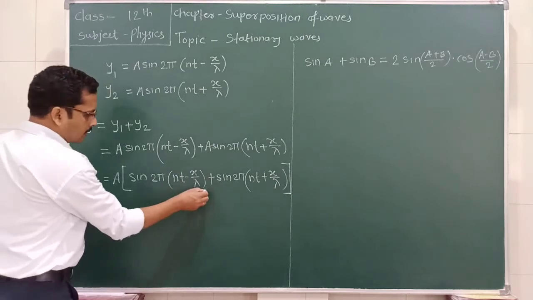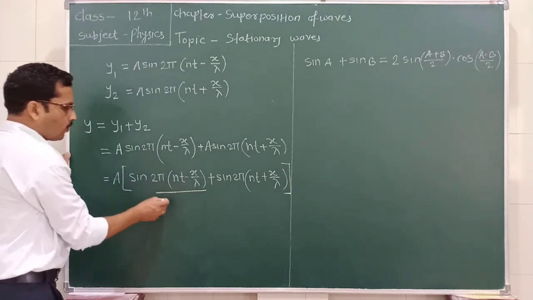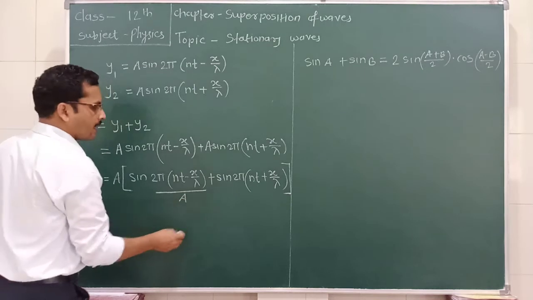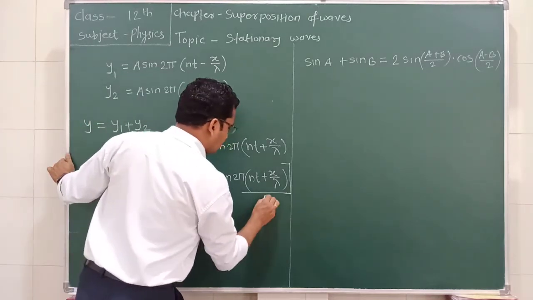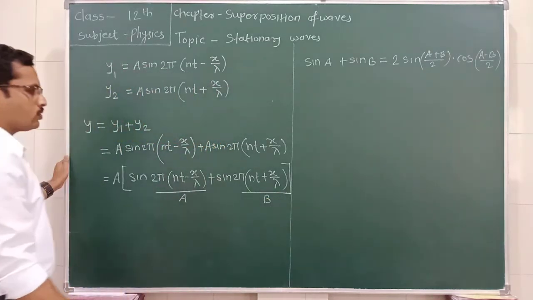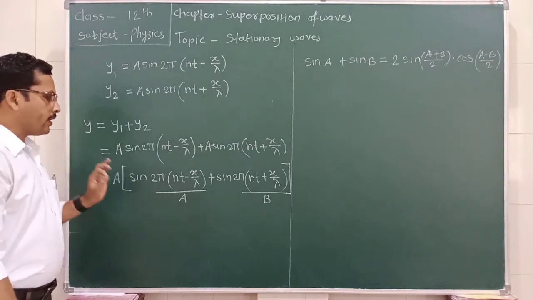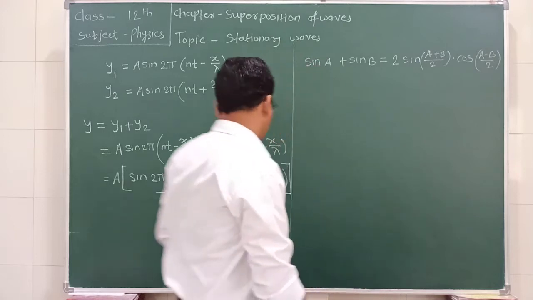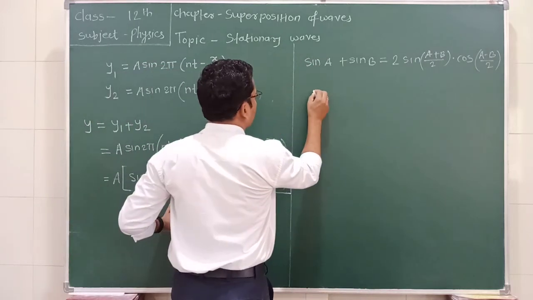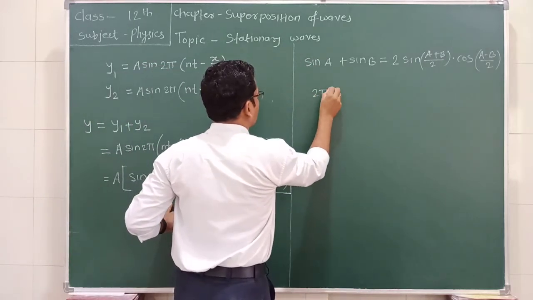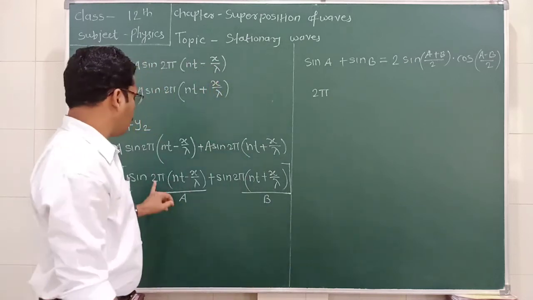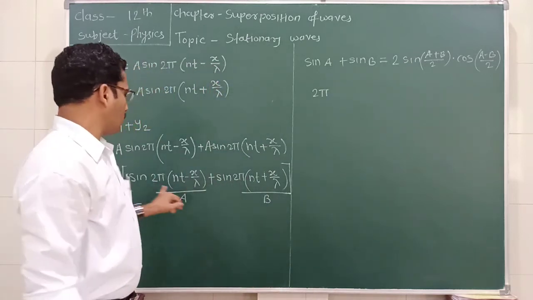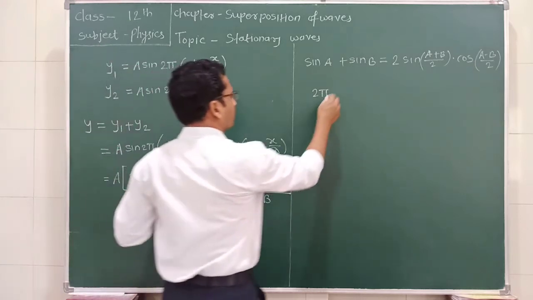Here, this whole is considered as A and this whole is considered as B. So first of all, we calculate (A + B)/2. What is A? This A is 2π, which is common in both angles, 2π.